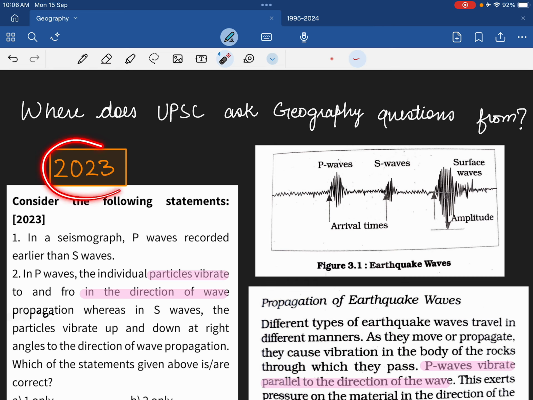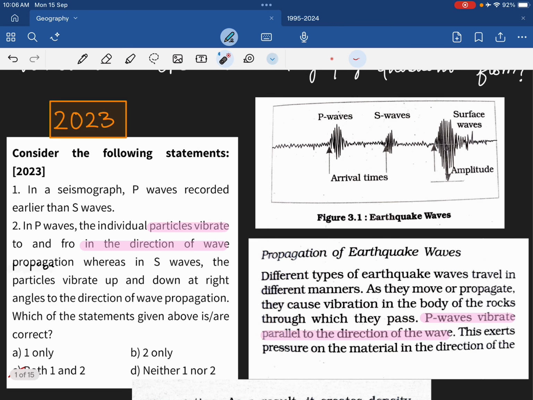So this is a 2023 official question of UPSC prelims. You see the first statement: in a seismograph, P waves are recorded earlier than S waves. You see here, this is a diagram from NCERT of a seismograph. You see P waves, they are recorded earlier than S waves. So this statement becomes correct.